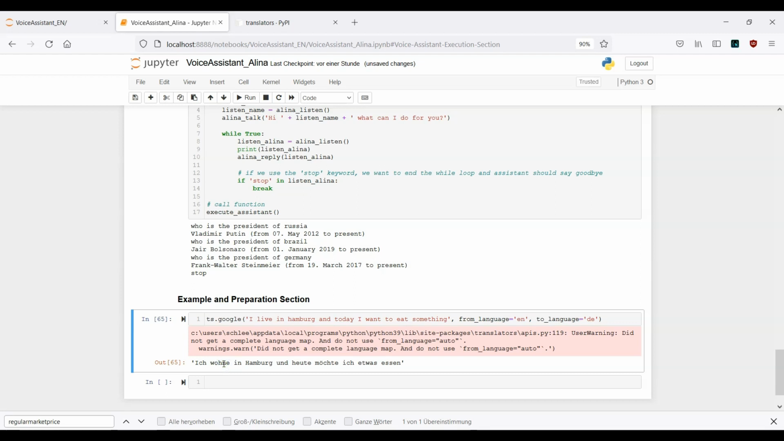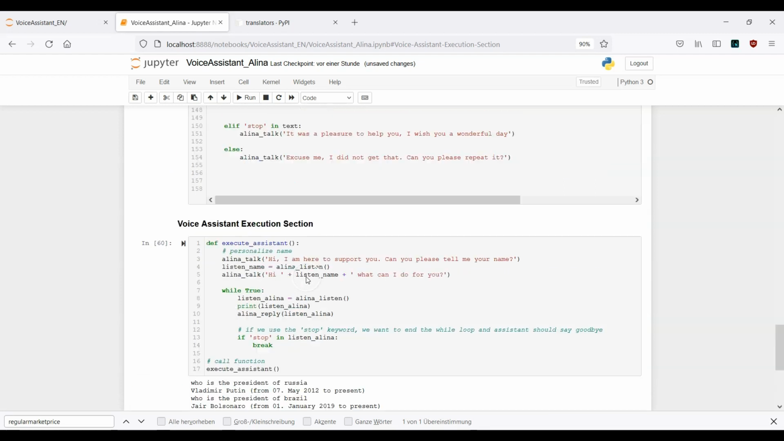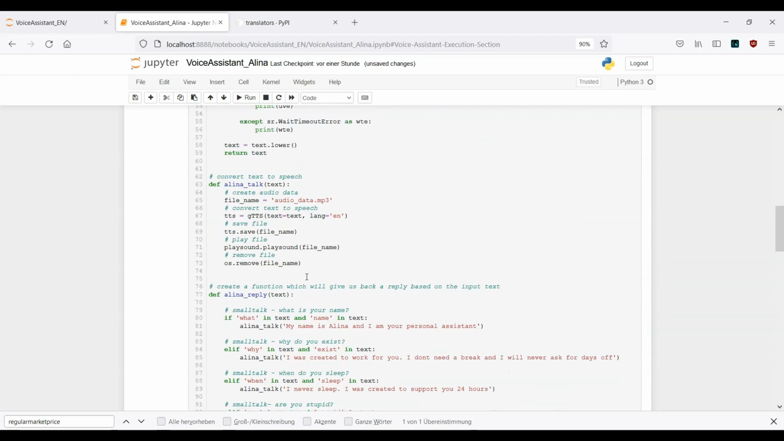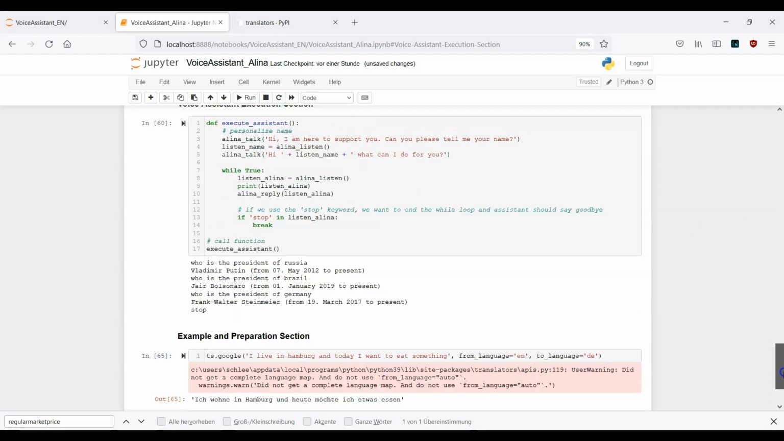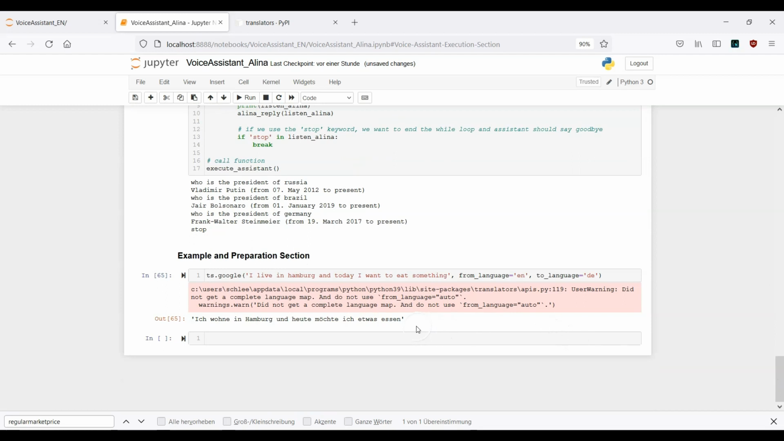So this is why now I want to create or build a separate Alina talk function, but this time the language is not English, but German. That means every time I translate something from English to German, the German part should be pronounced with the correct German pronunciation.